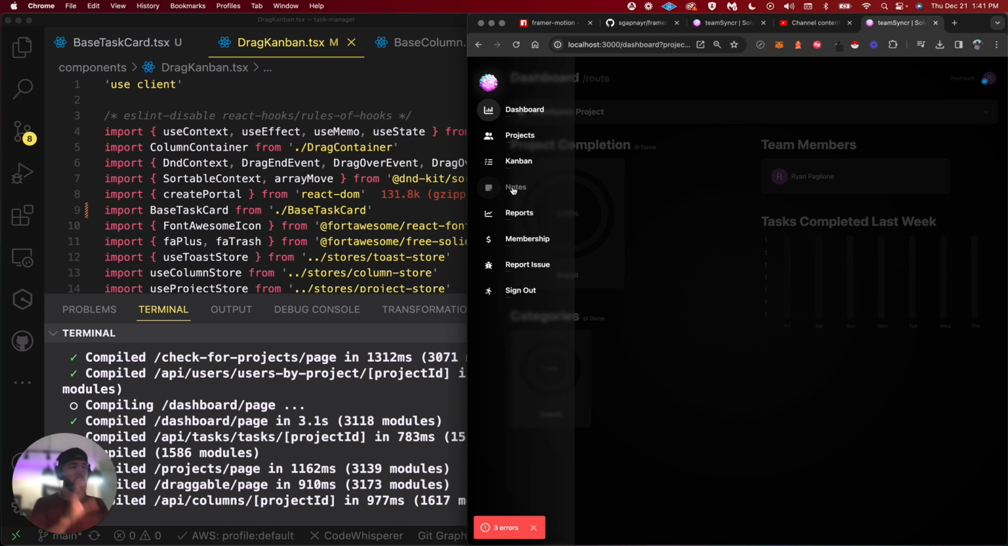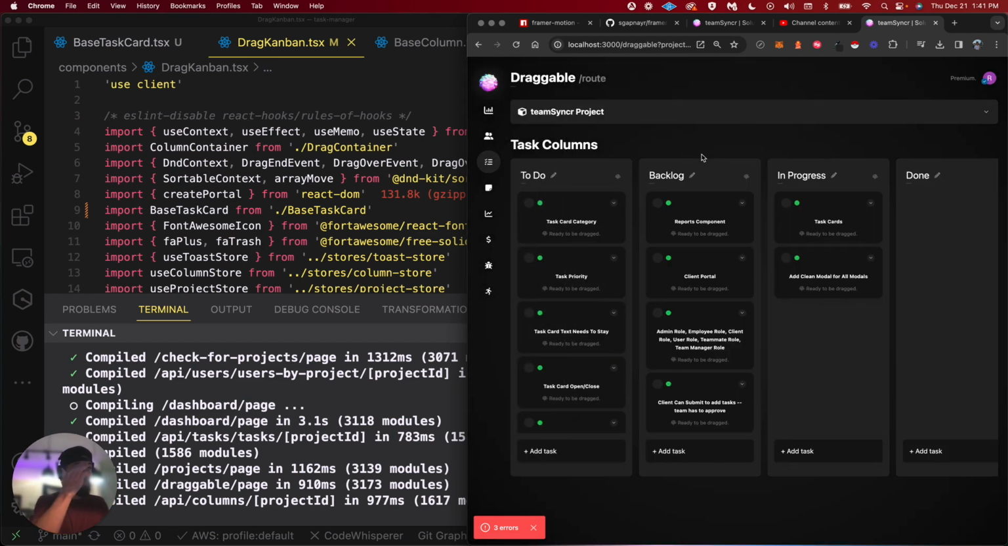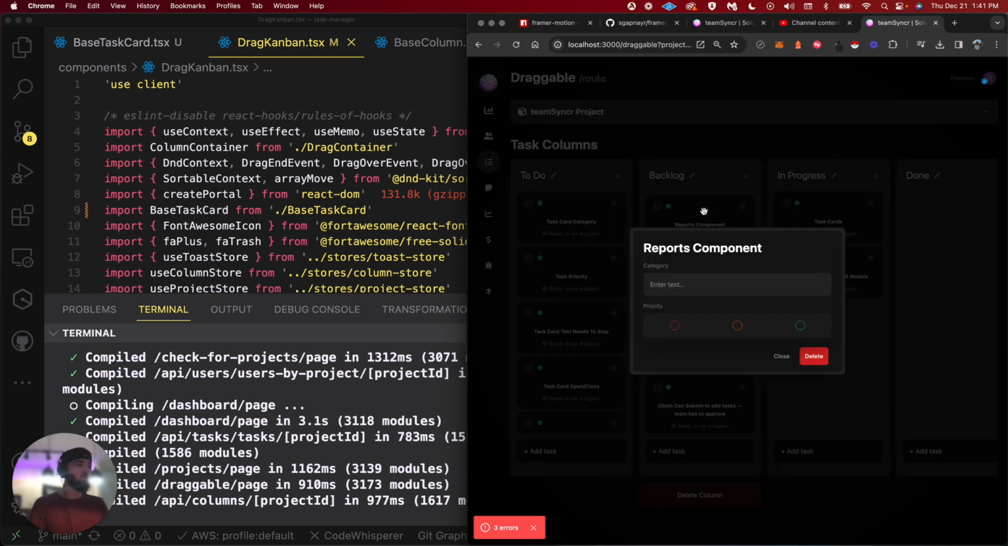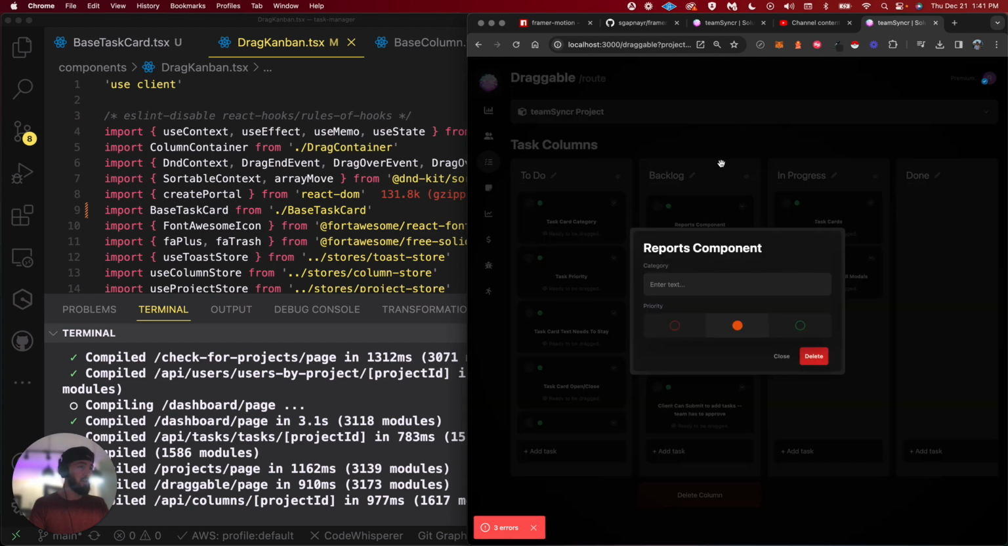There's a lot more to it. You can do reports, notes, all that stuff. But today we are going to focus on the Kanban page, which is going to be this one right here. And I want to either iron out the rest of this reports component where I could choose the priority, just super easy, super clean. Or I want to clean up the card. The card needs to be cleaned up a lot. I can see it just looks ugly right now.